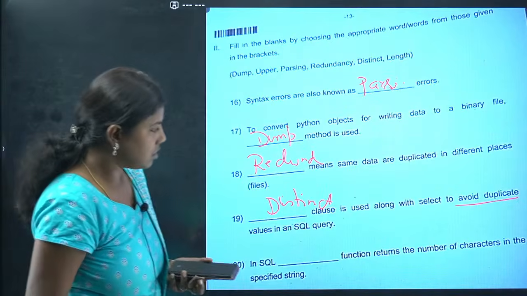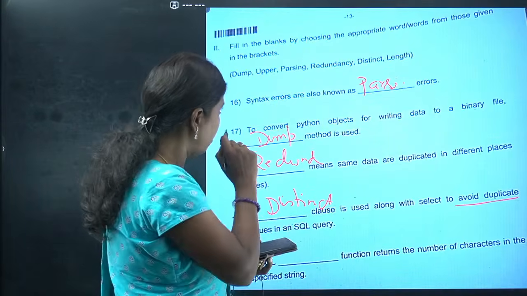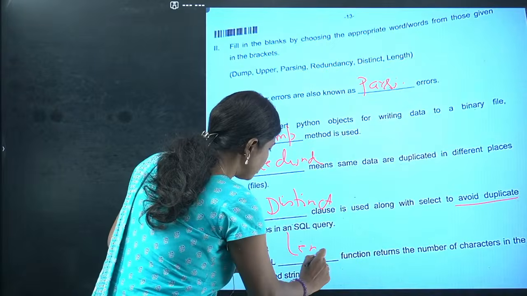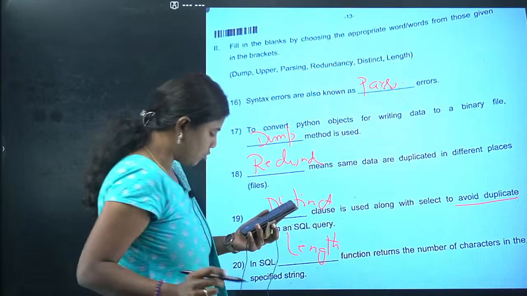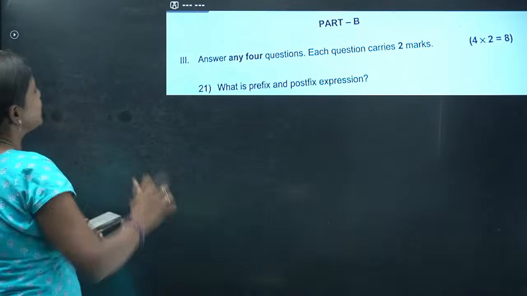In SQL, which function returns the number of characters in the specified string? Number of characters means LENGTH. So there is no confusion here. I think most of you have done this. If the MCQ has gone wrong, don't worry, other questions you will get.